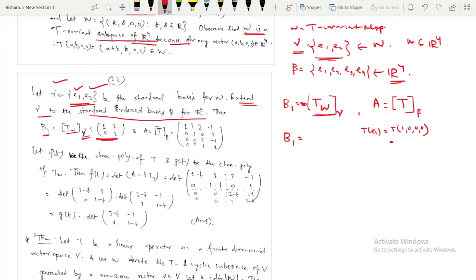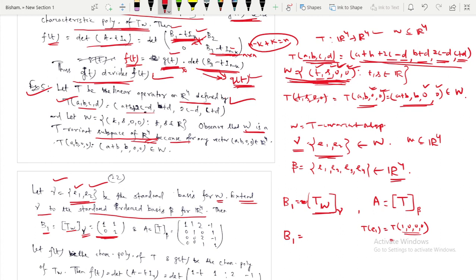If you see, your transformation of (a, b, c, d) is this one. So in place of a you put 1 and in place of b, c, d you put 0. So the transformation of U1 will be: here is a, so this will be 1, and there is no a elsewhere, so this is 0, 0, 0.